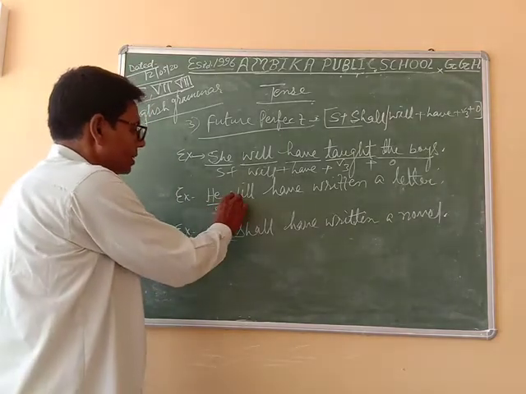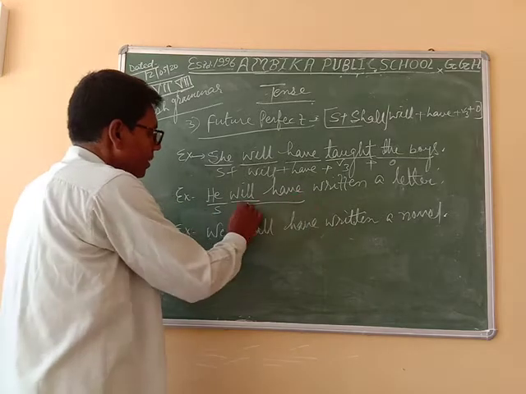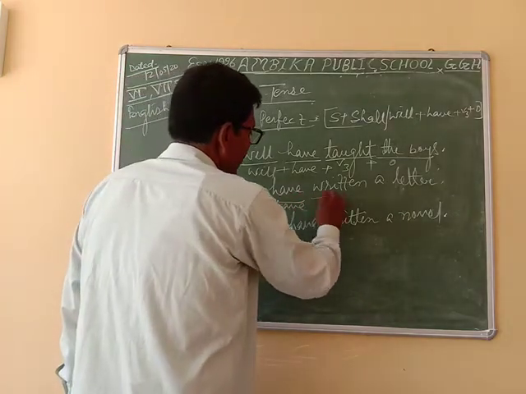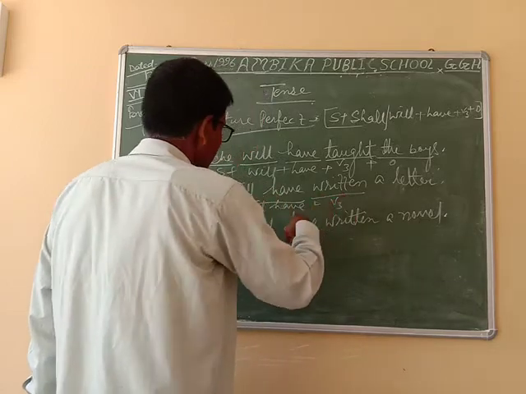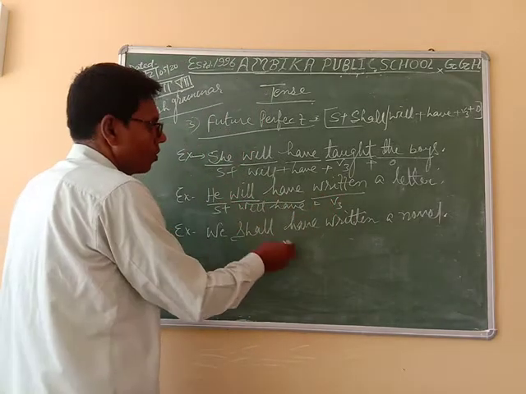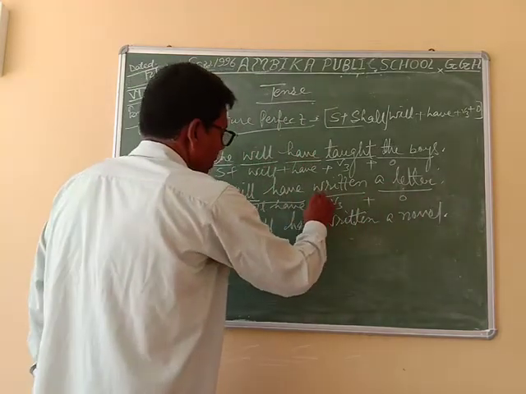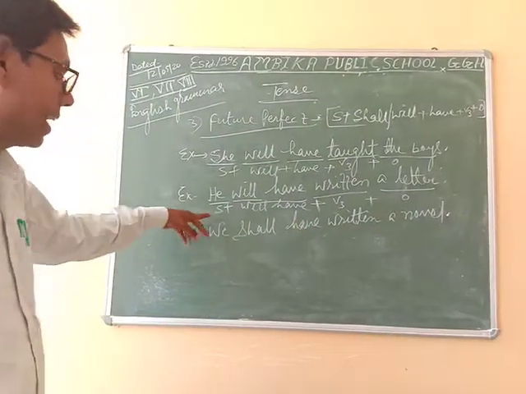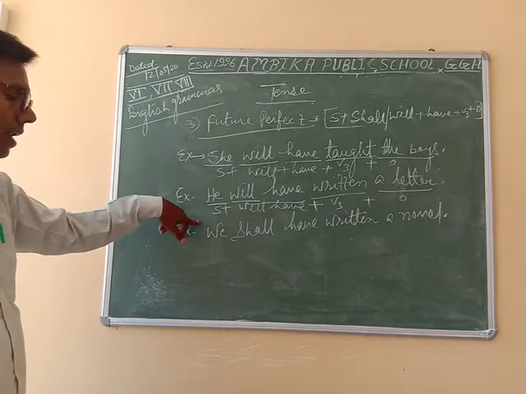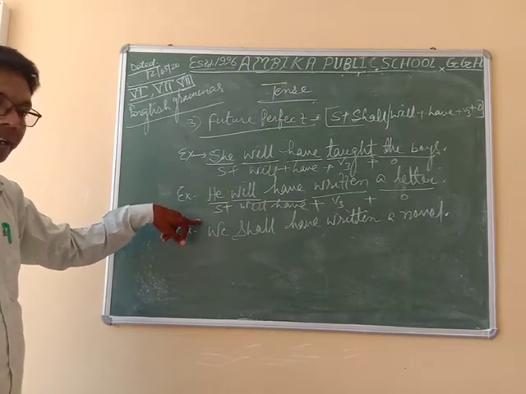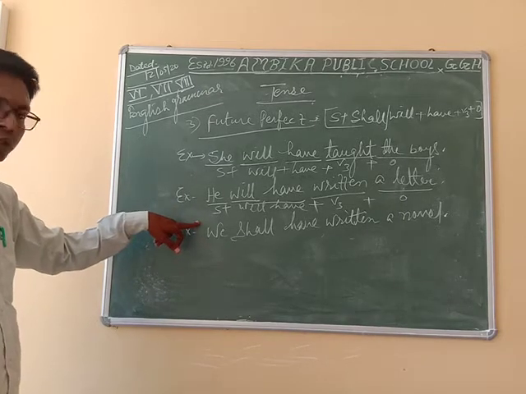So this is subject, after the subject comes will have, after will have the third form of the verb is coming, and after the third form the object is given. So each and everything is given, and nobody can tell you the sentence is not in the form of future perfect.